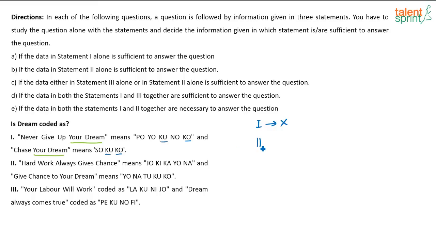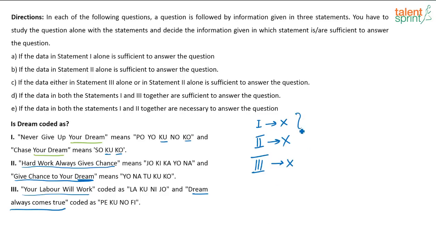Now, look at the second statement. If you look at the second statement, I have to find the code for dream again. The word dream is not even there in the first part in this sentence, and the word dream is here in this sentence, but again I don't know which is the code for dream, right? Using the second statement alone also I cannot arrive at the answer. Now, let me look at the third statement alone. Again, in the first sentence here, the word dream is not there. Here dream is there, but again I cannot say what is the code. So using the third statement alone also, I cannot arrive at the answer.